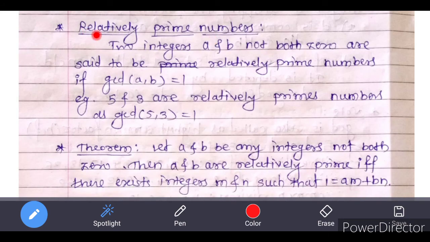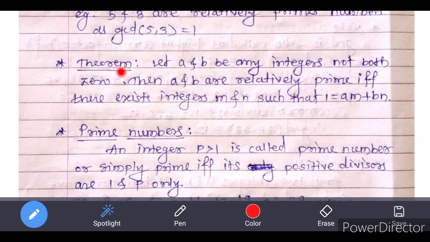Next, that is relatively prime numbers. Let us see the definition. Two integers a and b, not both 0, are said to be relatively prime numbers if GCD of a, b is equal to 1. That means if GCD of two integers a and b is equal to 1, then those two integers are called relatively prime numbers. For example, 5 and 3 are relatively prime numbers because GCD of 5 and 3 is equal to 1. Here we can easily verify GCD of 5, 3 is equal to 1.